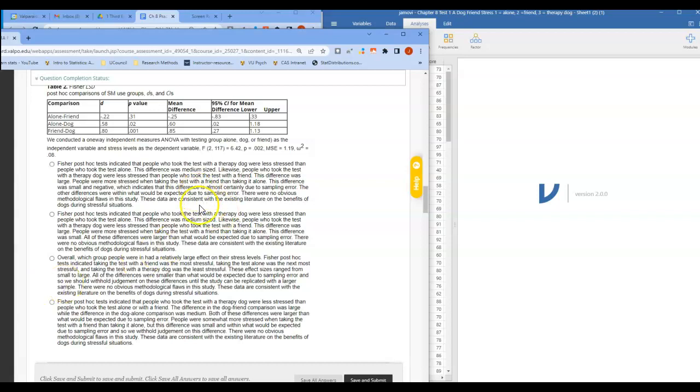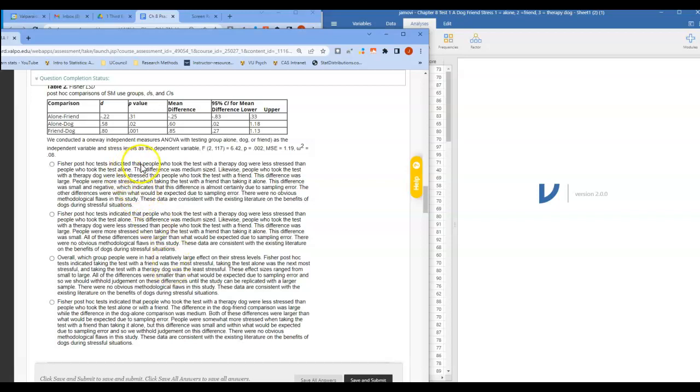And so that's what's wrong with the other 3 examples. They vary in that they didn't talk about the size of the effect, they didn't talk about the direction of the effect, or they didn't talk about whether the differences were due to sampling error, or perhaps they also didn't even talk about all 3 of the post-hoc tests.